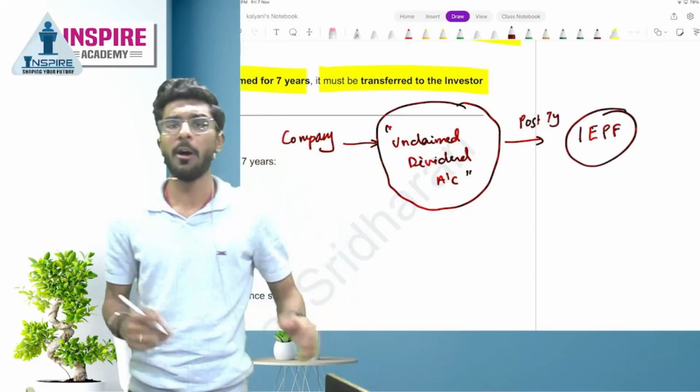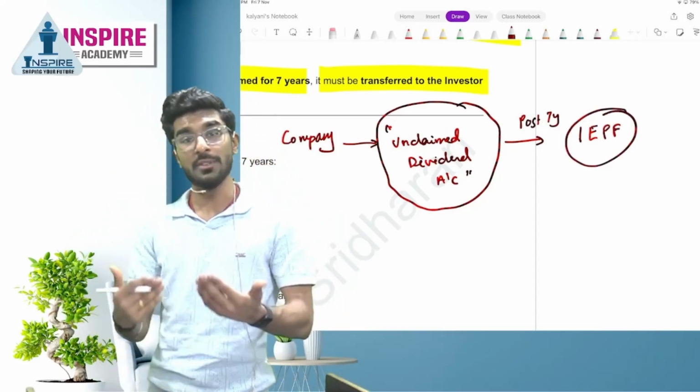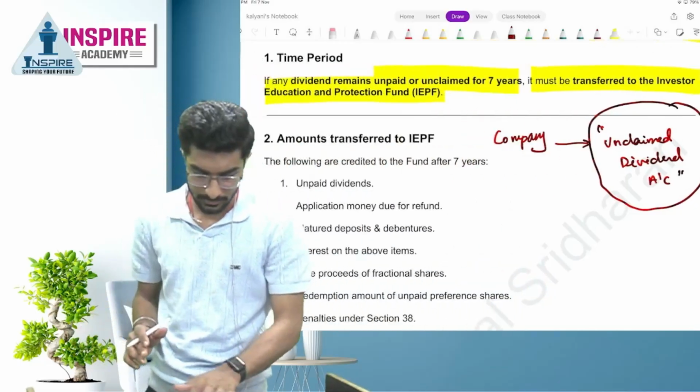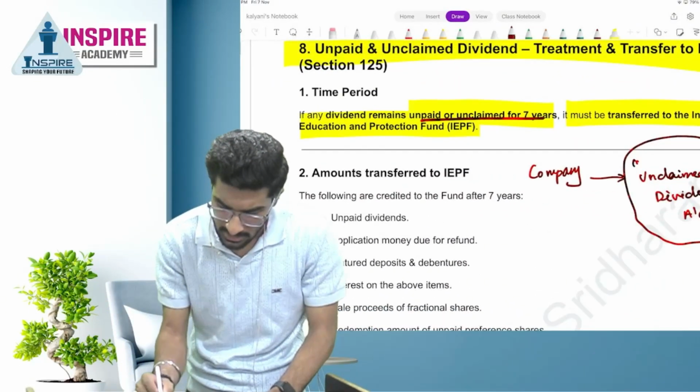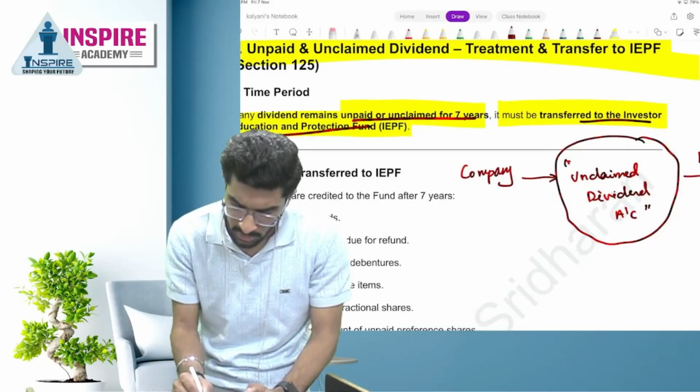It's a government fund for the investors' purpose. We're going to understand. If any dividend remains unpaid or unclaimed for 7 years, it must be transferred to the Investor Education Protection Fund. Okay.